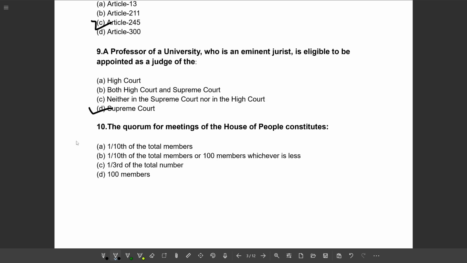Next question. The quorum for a meeting of the House of the People constitutes: Option A, 1/3 of the total members. Option B, 1/10 of the total members or 100 members, whichever is less. Option C, 1/3 of the total members. Option D, 100 members. So the correct option will be option B, 1/10 of the total members.